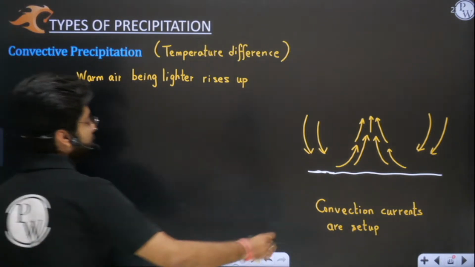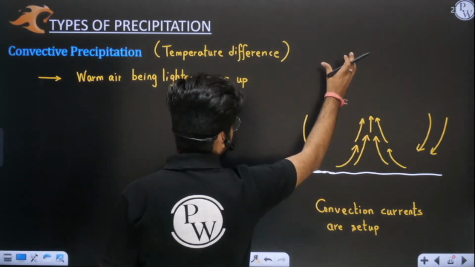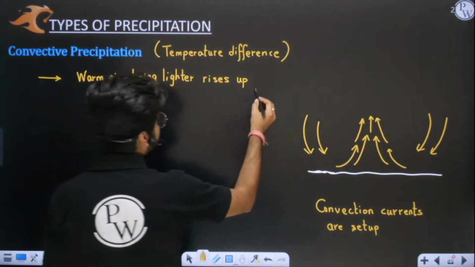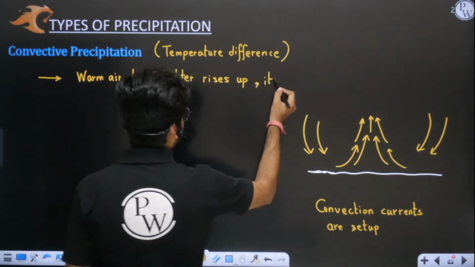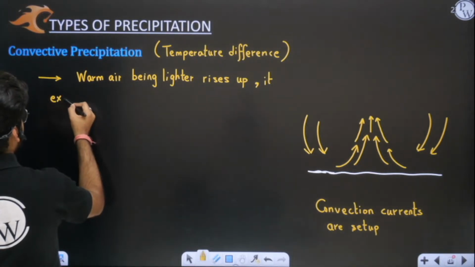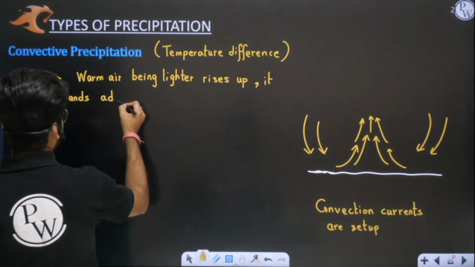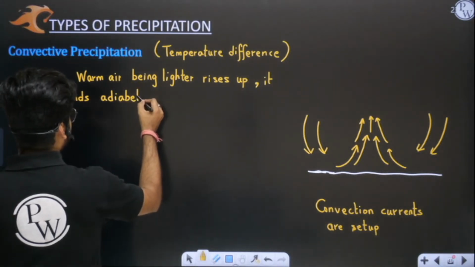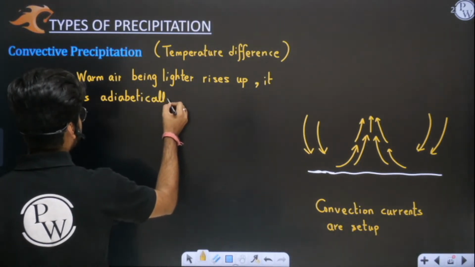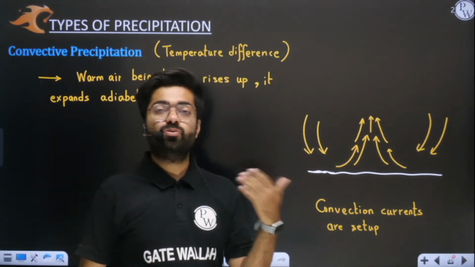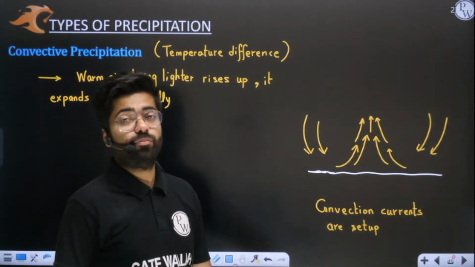Now this air which is going upwards is expanding. Warm air, being lighter, rises up, but it expands adiabatically. What is the meaning of this? Adiabatic means there is no exchange of heat with the surroundings.